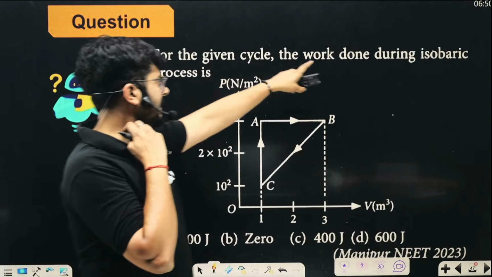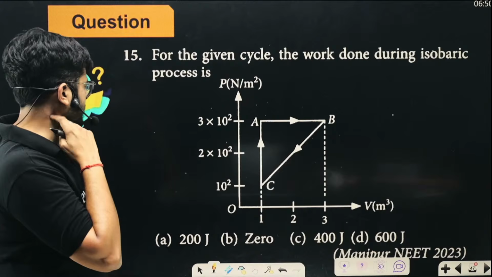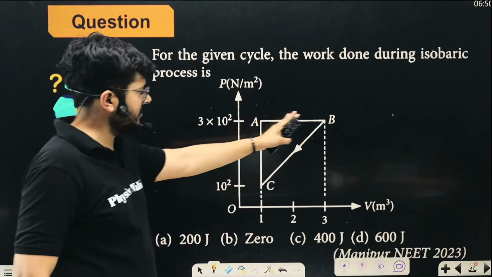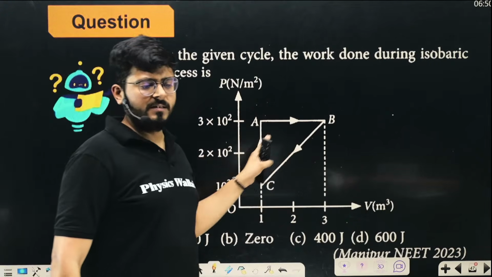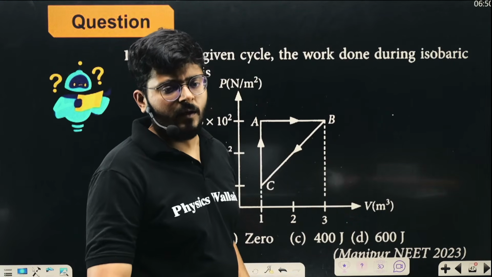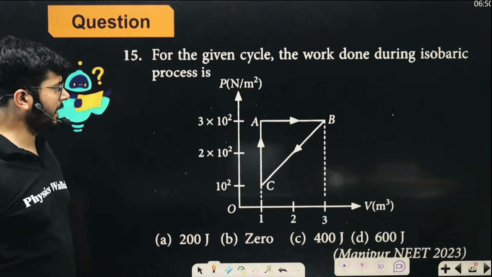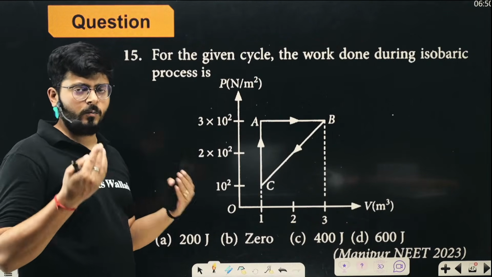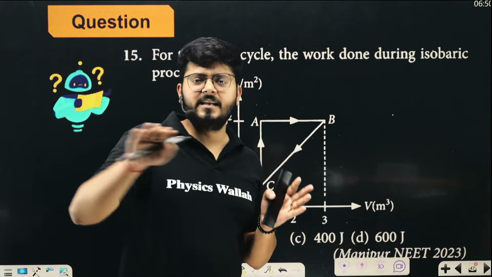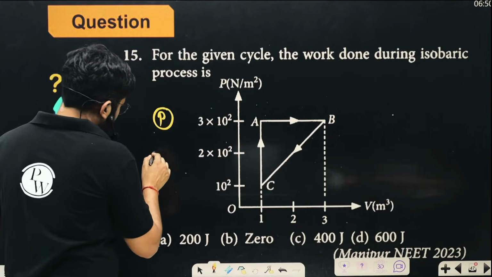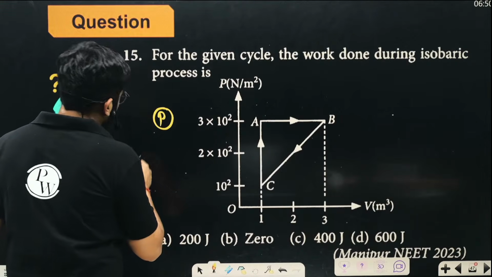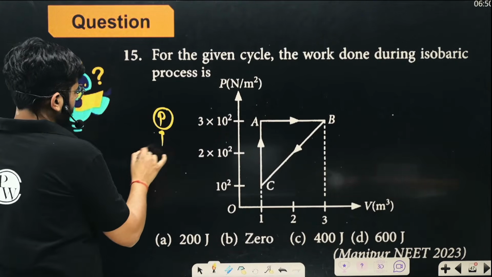For the given cycle, the work done during the isobaric processes. So which one of these processes is isobaric? In this cycle, there are 3 processes. Which one of them is isobaric? First of all, think about it. Isobaric means the process in which anything can change but at the same pressure, right? Pressure will not change in the isobaric process. Pressure is constant.